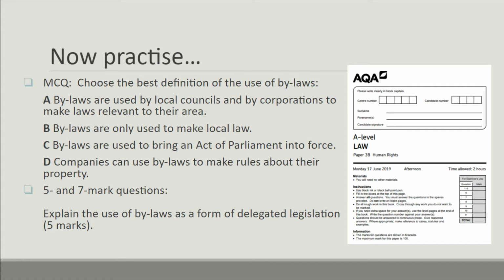And to make sure you answer that question satisfactorily, remembering you'll only have about 5 minutes to answer it, is to make sure you define what a bylaw is, and that you give examples of bylaws, and that you always mention when you're giving those examples both the Parent Act and the bylaw itself, and that you explain as much as you can remember about the information on bylaws that we've covered, such as that they have to be approved by a government minister.